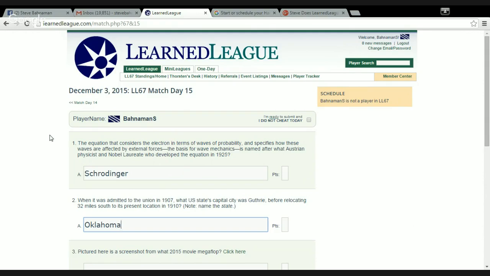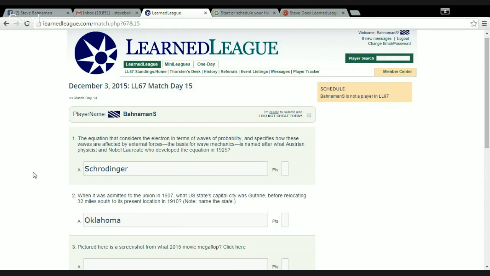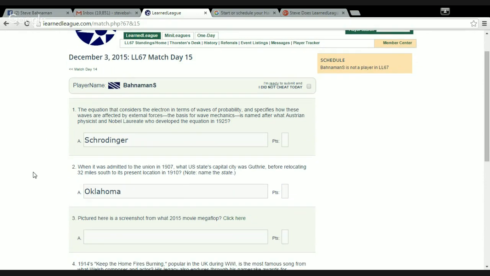I'm pretty sure this is Oklahoma, because Oklahoma was carved out of Texas territory, I think, somewhat later, and I'm pretty sure Guthrie's in Oklahoma, so that note, name the state, is kind of a funny, almost like a red herring in a way. But yeah, that's the right answer. I mean, obviously Oklahoma and Oklahoma City are distinct answers, but it's still funny.